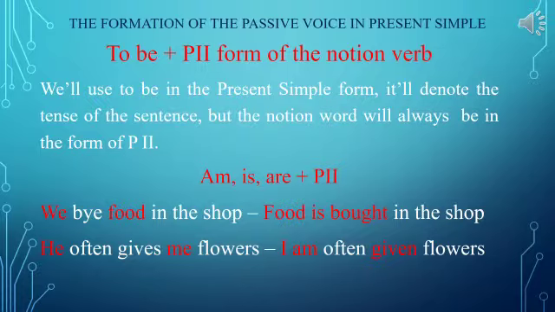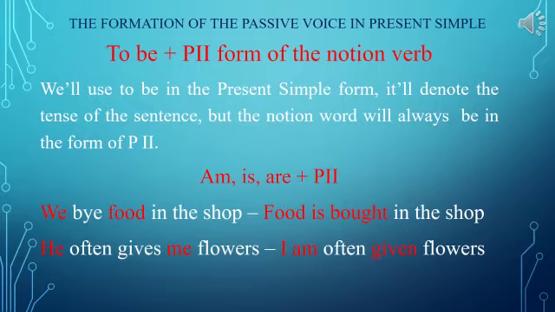How do we form the passive voice in present simple? To form the passive voice, we must use the verb to be in its present simple forms: am, is, are. And the participle two form of the notion verb, of the verb which denotes the action.